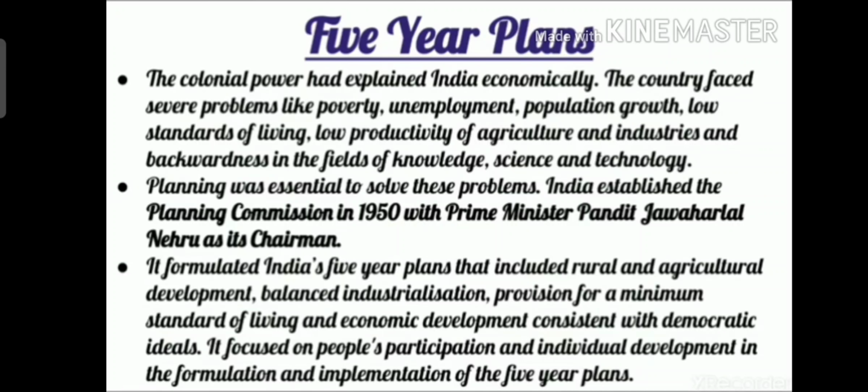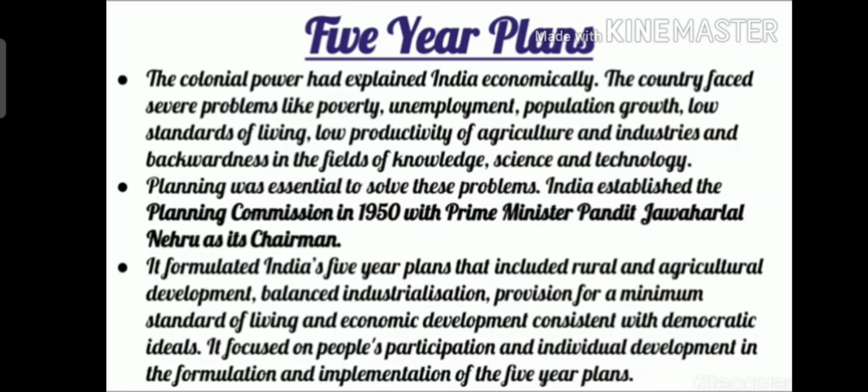These plans were not only for urban people. They were also for rural and agricultural development, especially to balance the industries. Some industries were earning more and more profits, and some were not earning any profit at all. In order to balance these industries, a main focus was to start the 5-year plans.